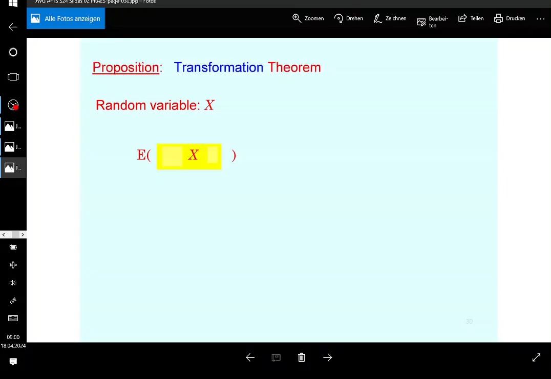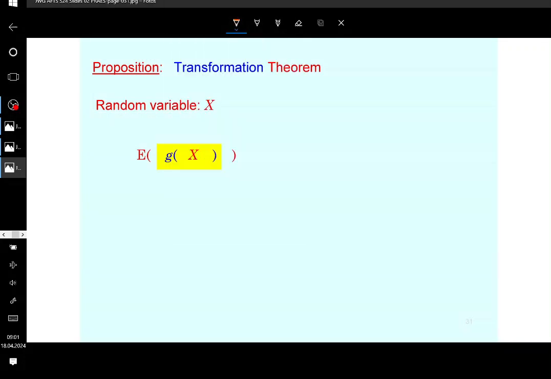Okay, now let me give you the transformation theorem, how it is addressed. If the transformation is not linear, then you cannot take that out from the expectation operator. So let me give you what I mean. The expectation of a transformation is not going to be the transformation of the expectation in general. So this is not true in general. There are cases for which it is. For example, for linear transformations, it is true. When you do the linear transformation, the expectation of a linear transformation is equal to the linear transformation of the expectation, but that is not true in general.